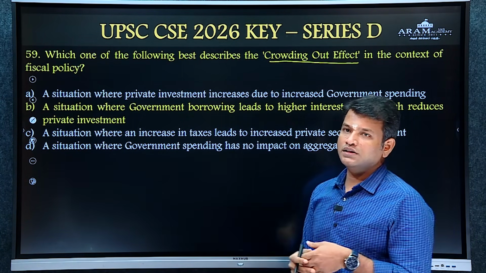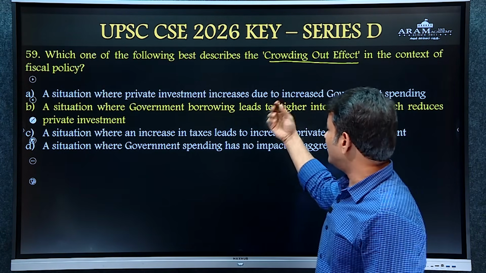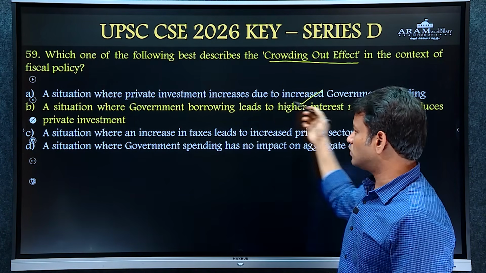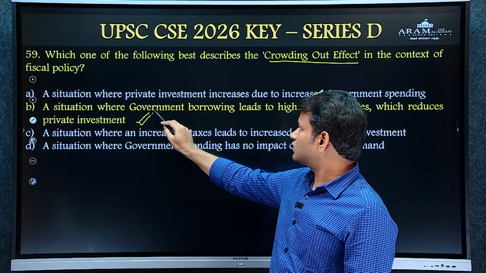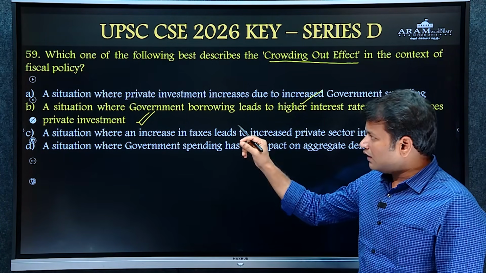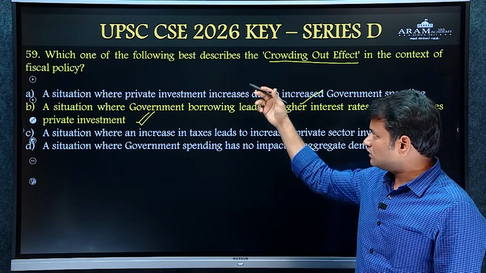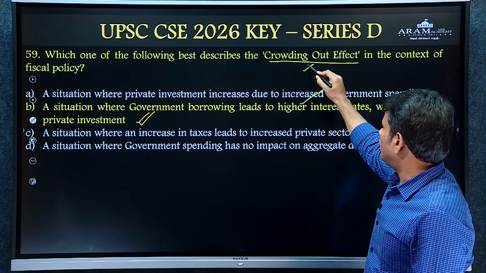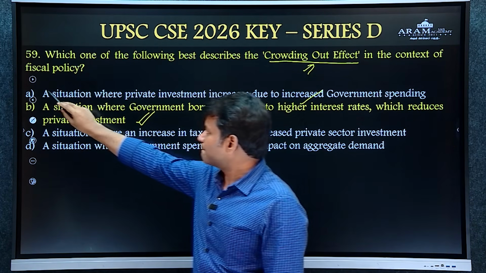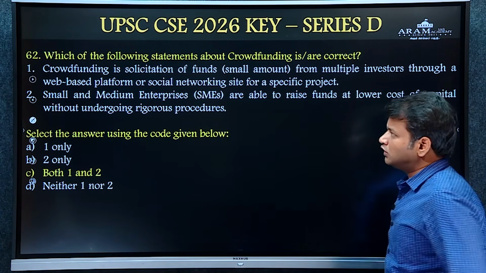That situation is known as crowding out effect. It is a situation where government borrowing leads to higher interest rate which reduces the private investment. That is the situation when private finance becomes more costly. It is known as crowding out effect. So answer is B.